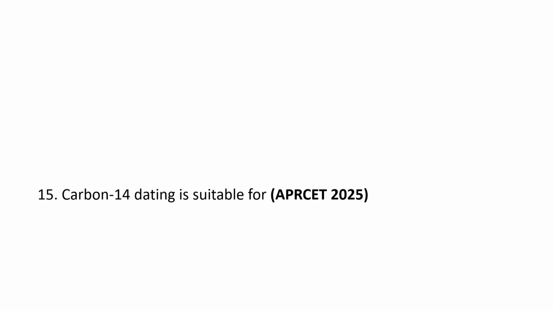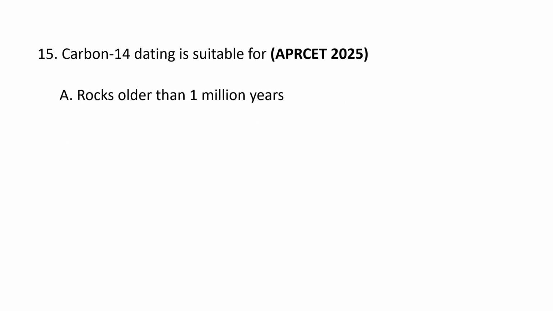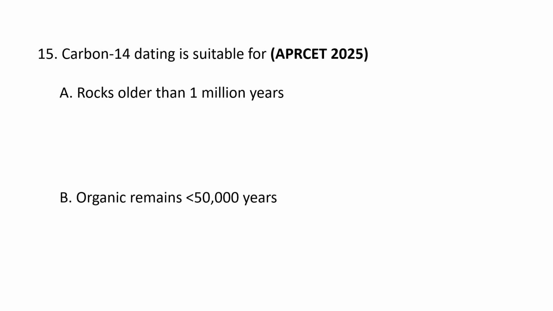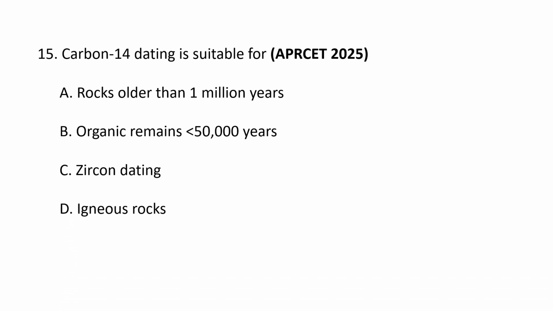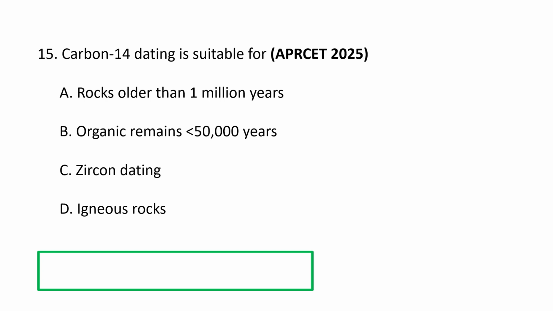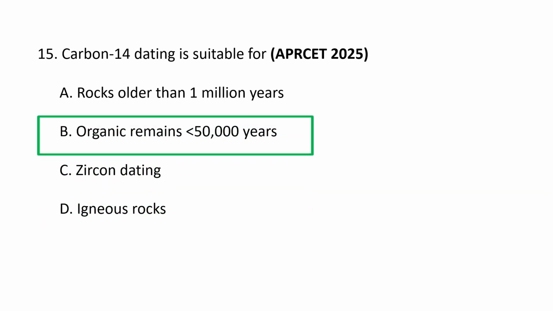Next question. Carbon-14 dating is suitable for A. rocks older than 1 million years, B. organic remains less than 50,000 years, C. zircon dating, and D. igneous rocks. Carbon-14 dating is suitable for organic remains less than 50,000 years.